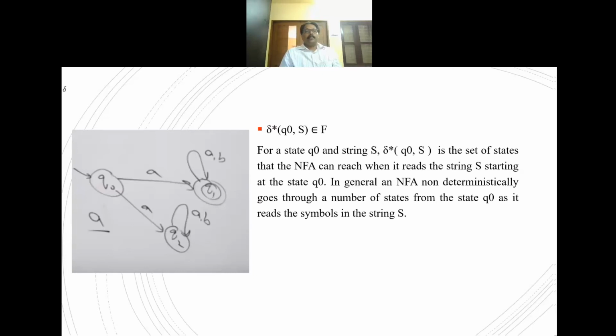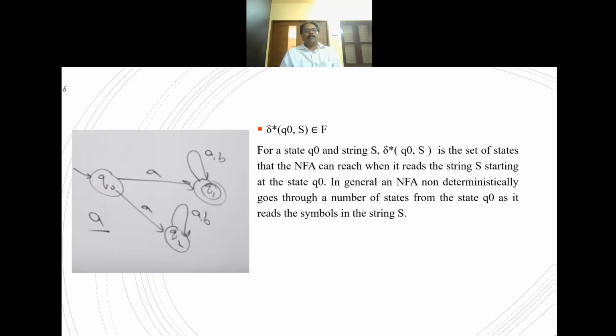In the diagram, we represent q0 as the initial state, and the incoming blank arc represents it as the starting state, and q1 is the final state. There is also a state q2. Here we are considering a language over the symbol A. If we input A to q0, it will go either to q1 or q2. At q1, the state continues for an input A and B. At q2 also it continues at A and B.